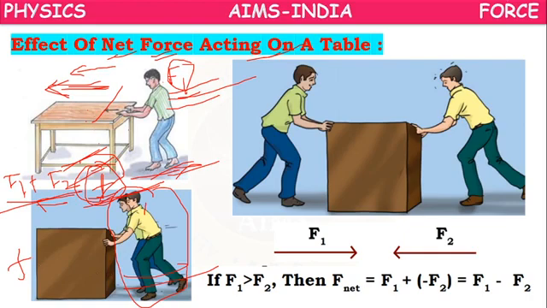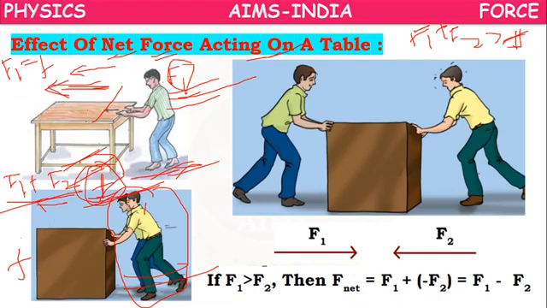If the table is not moving, the applied force is equal to the frictional force. Here the table is moving, so F1 plus F2 is greater than small f. What will be the net force here? F1 plus F2 minus f. Their difference will be the net force.